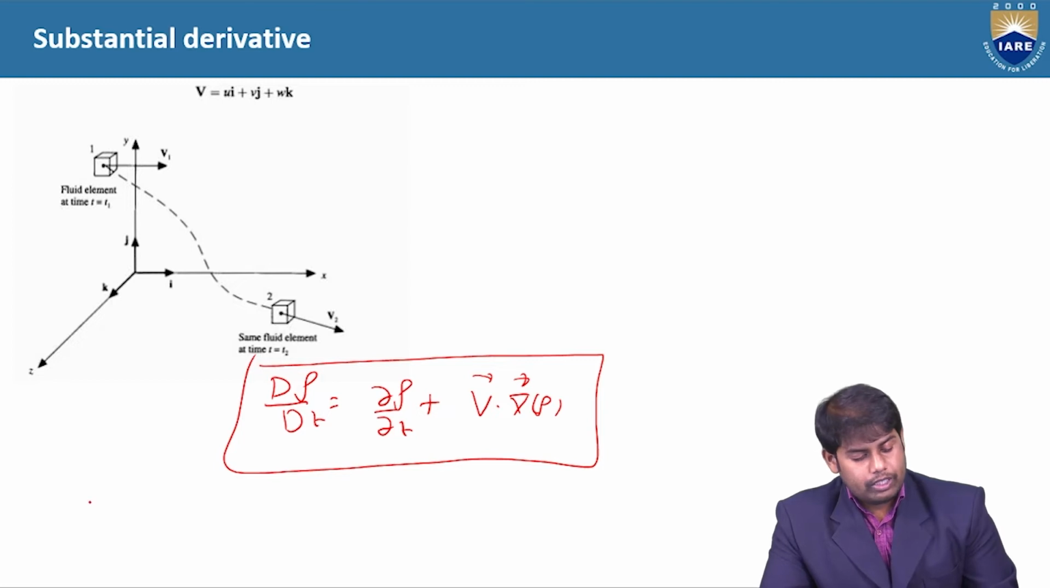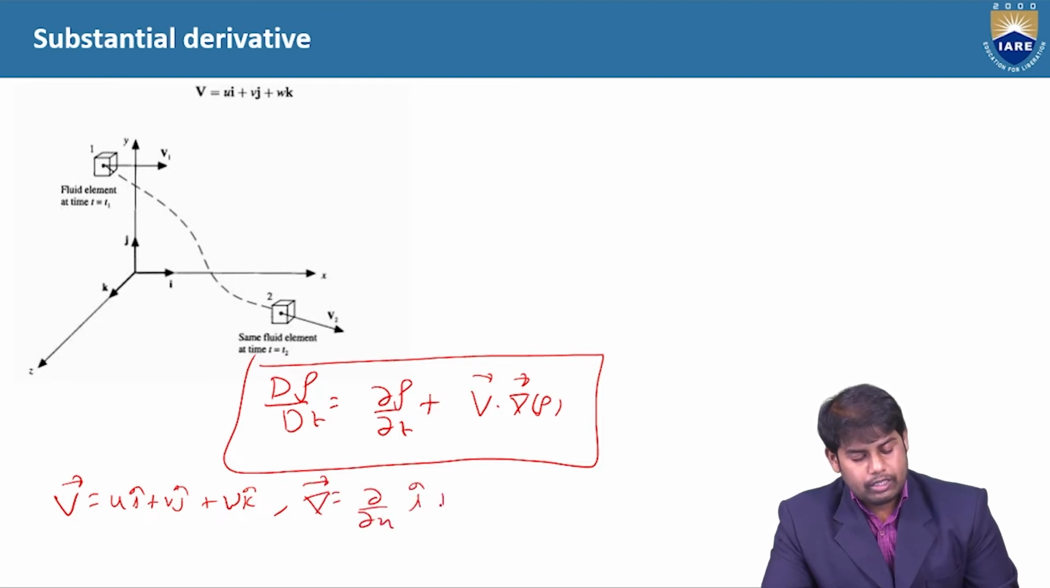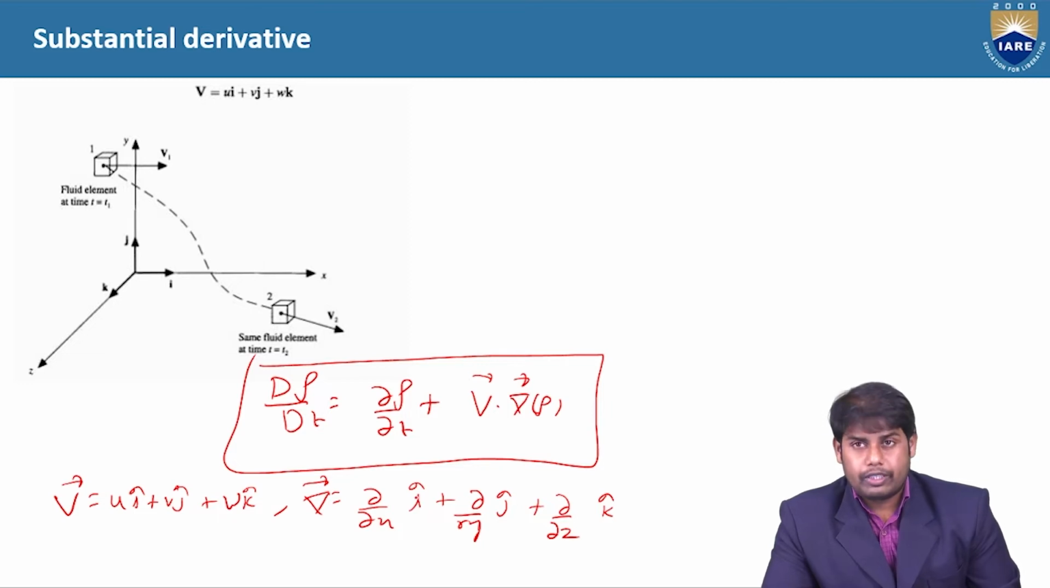So here we know that V bar is nothing but u i cap plus v j cap plus w k cap. And the gradient is equal to dou by dou x of i cap plus dou by dou y of j cap plus dou by dou z of k cap. So if you do the dot product of these two, then you will get dou u by dou x, dou v by dou y, dou w by dou z, multiplied with the density term. Fine. So we have written the short form.